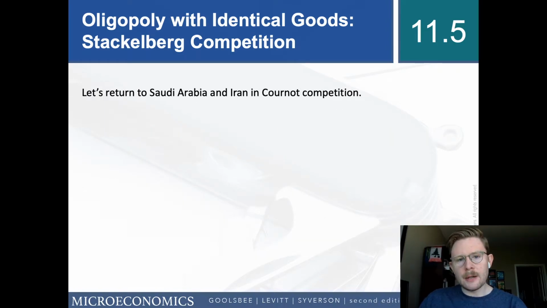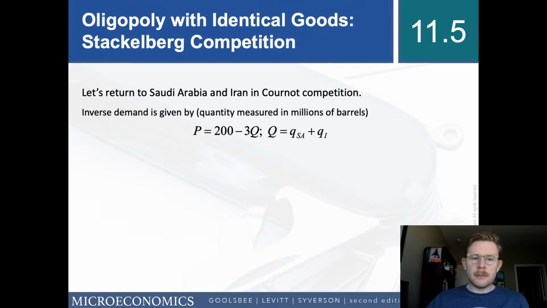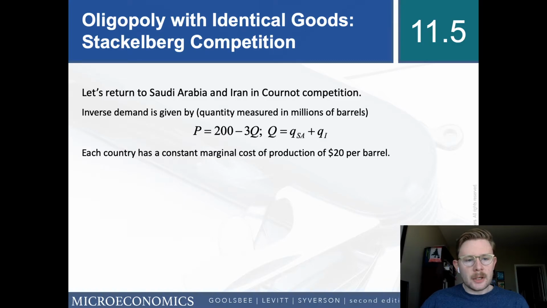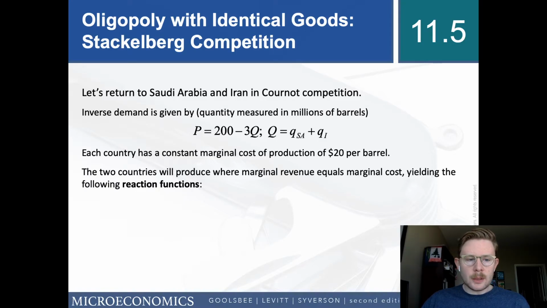So let's talk about that Saudi Arabia and Iran case again. Inverse demand is given again by 200 minus 3Q, and capital Q equals the sum of the quantities produced by Saudi Arabia and Iran. Each country has a constant marginal cost of $20, and the countries will produce where marginal revenue equals marginal cost.